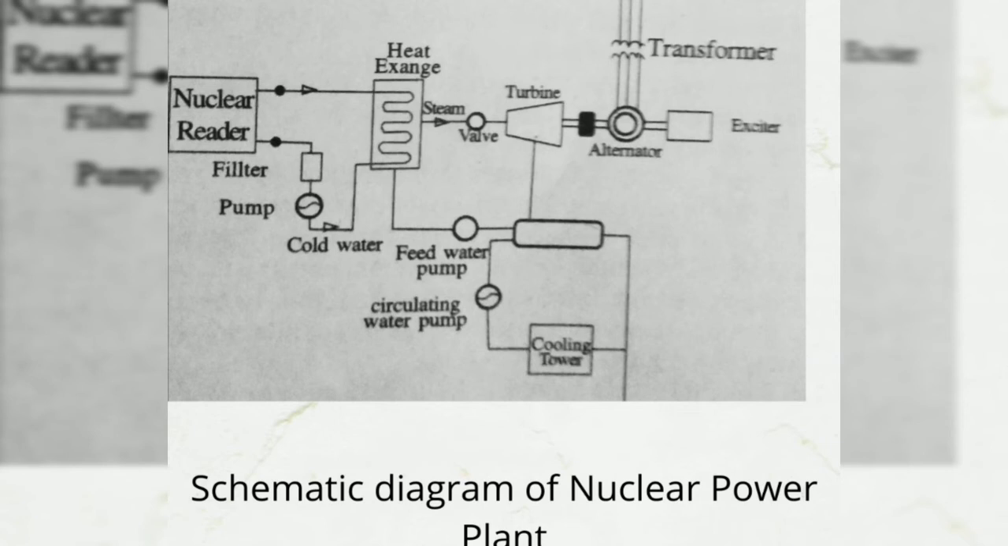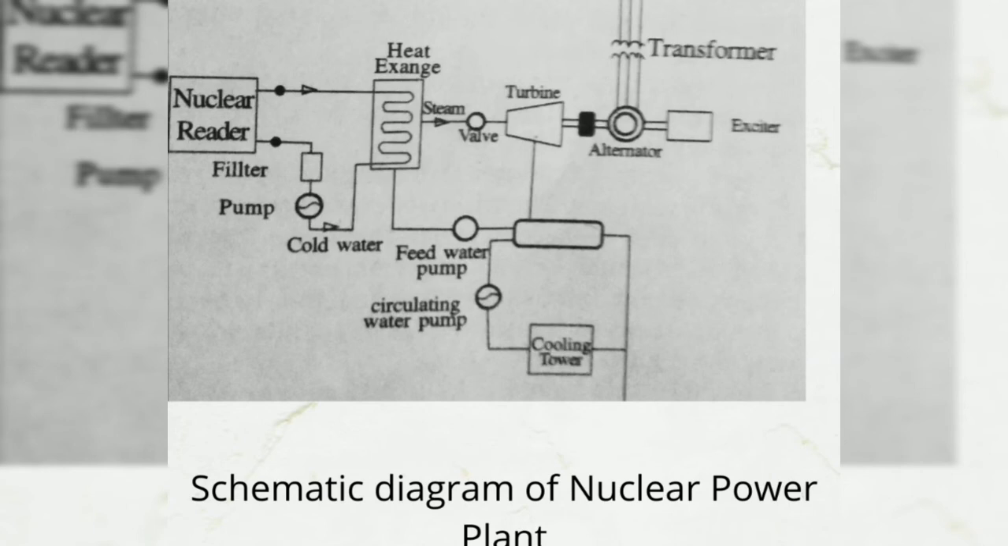The next, steam turbine. The steam produced in the heat exchanger is led to the steam turbine through a valve. Next, condenser. The condenser condenses the steam, which is fed to the heat exchanger through feed water pump. The next, alternator. The steam turbine drives the alternator, which converts mechanical energy into electrical energy. The output from the alternator is delivered to the bus bars through transformers, circuit breakers and isolators.